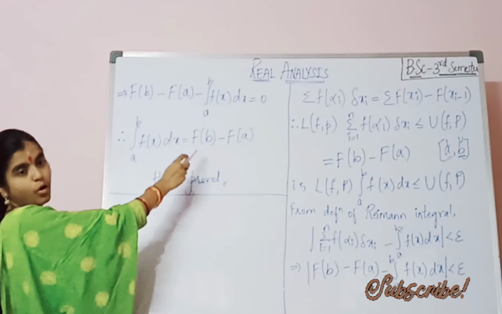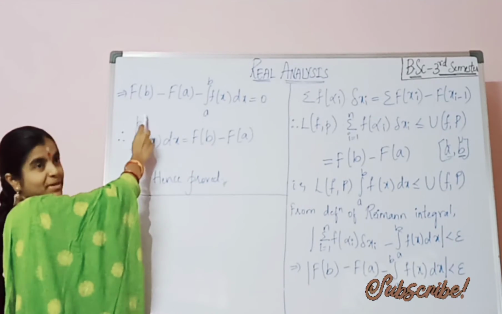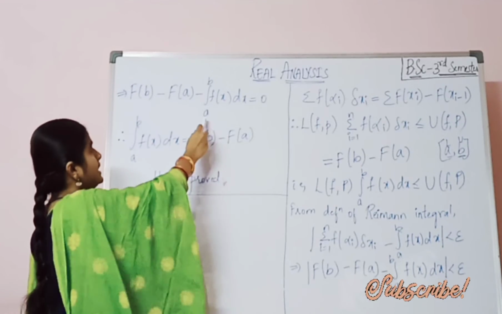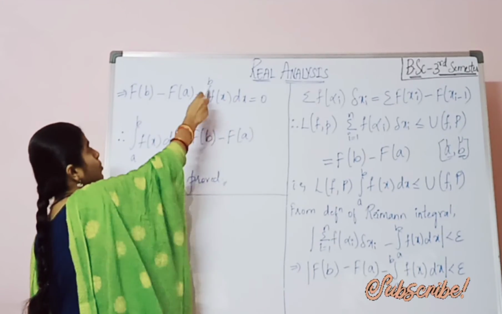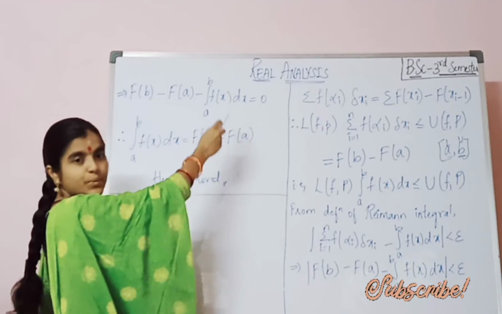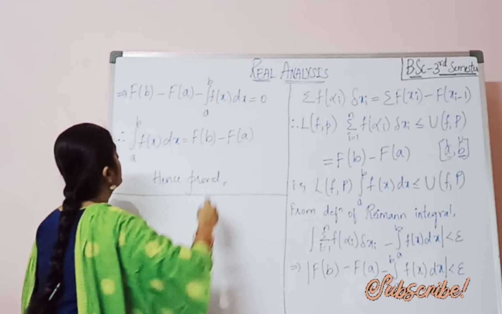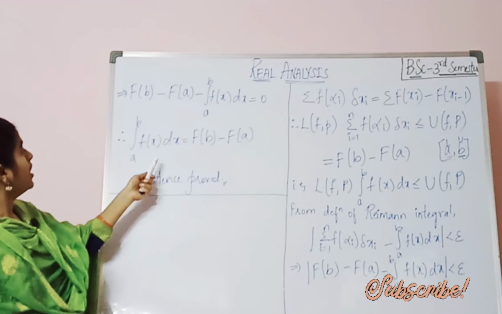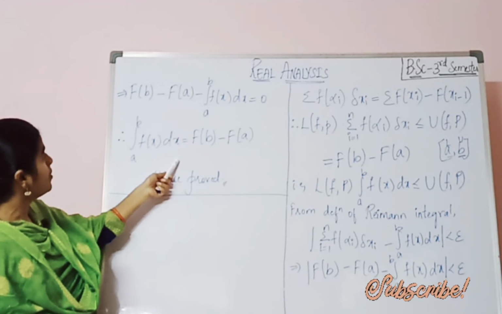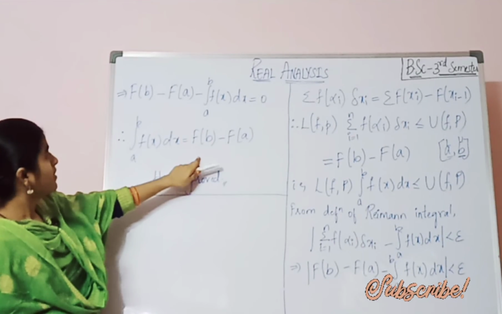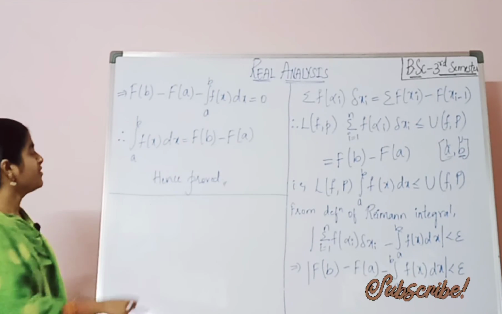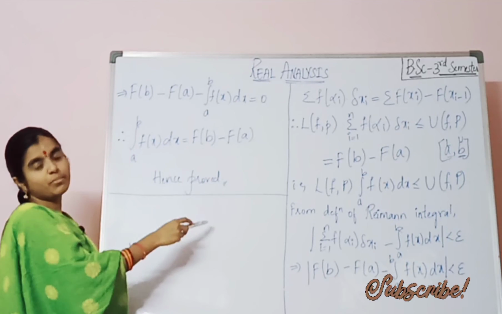After removing the modulus, F(b) minus F(a) minus the integral from a to b of f(x) dx equals 0. Therefore, this can be written as the integral from a to b of f(x) dx equals F(b) minus F(a). Thus we have proved the fundamental theorem of calculus.